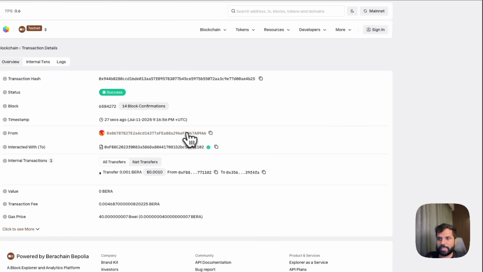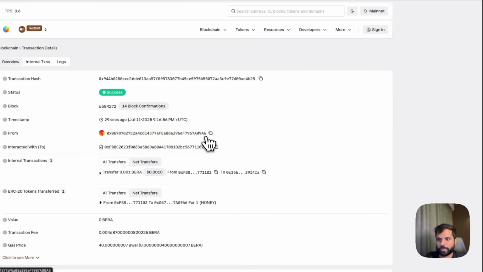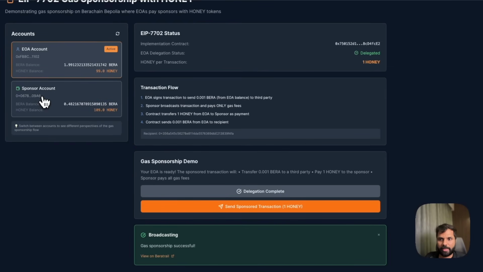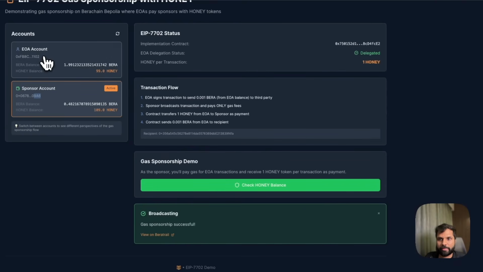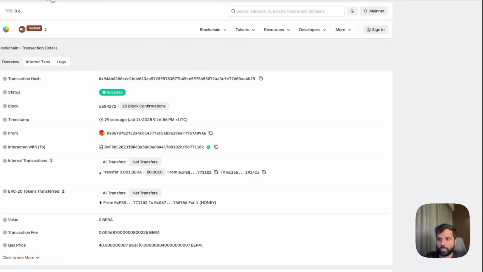So you can see that this was our sponsor address ending with 9A6. You can see ending with 9A6. This was our sponsor address. This one executed the transaction. That is why the from address is this. And our EOA, which ends with 1102, actually acted as a smart contract, which you can confirm by this symbol over here.